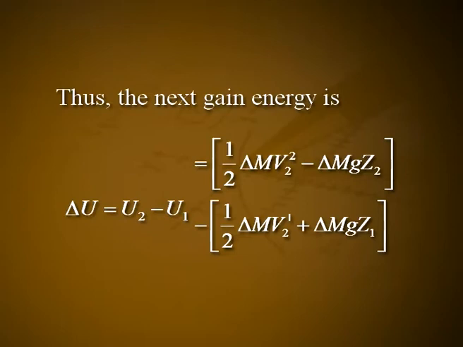Thus, the net gain in energy is delta U, which is equal to U2 minus U1, which is equal to 1 by 2 into delta m V2 square plus delta m g Z2, minus of 1 by 2 into delta m V1 square plus delta m g Z1.